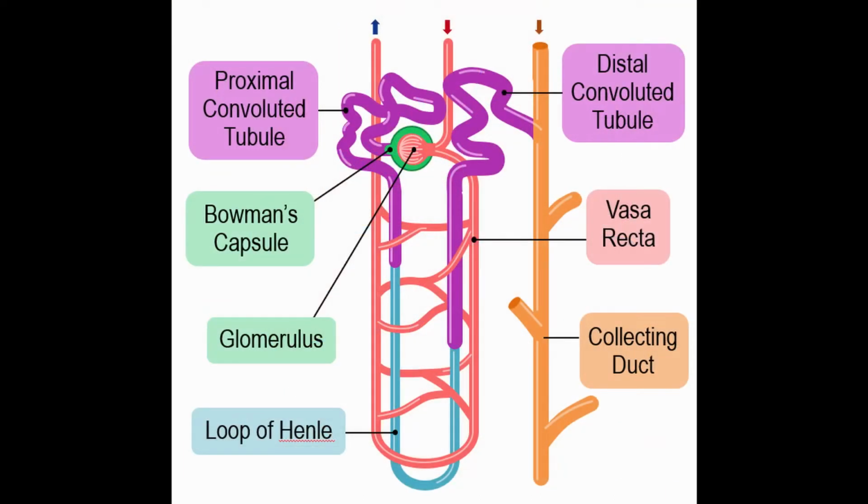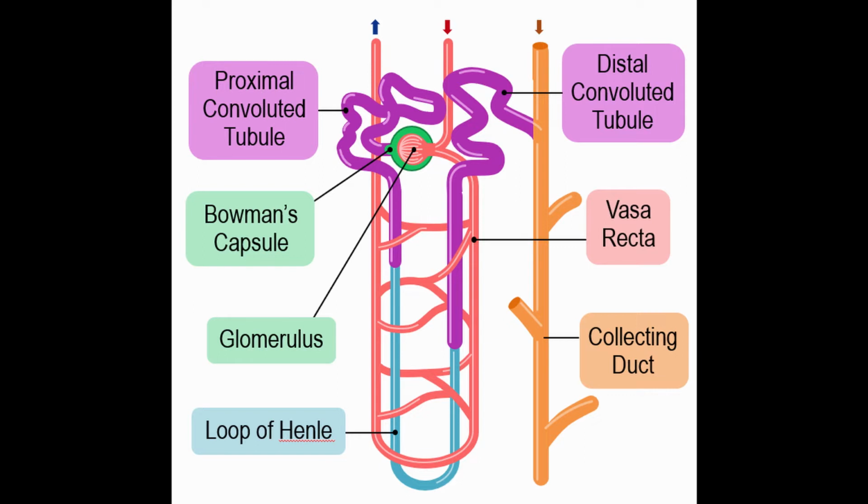The blood goes to the glomerulus, which sits in the Bowman's capsule, a cup-like structure surrounding the glomerulus. Then the glomerulus filters out water and other small solutes, such as urea, glucose, amino acids, other ions, and essential proteins. Due to the size limitation of the filtration that occurs, larger proteins such as plasma proteins and blood cells are not filtered, which are then moved along and sent back to the renal vein.